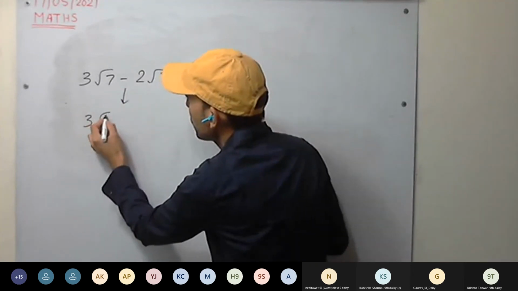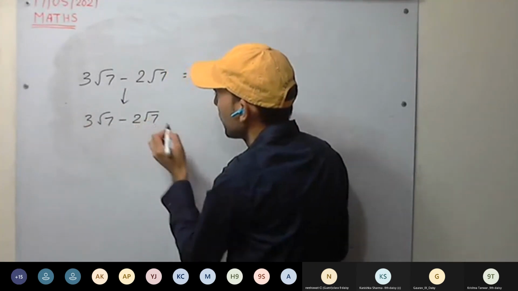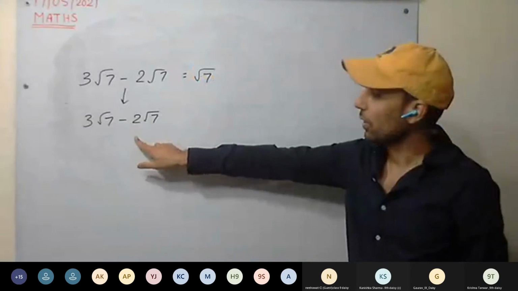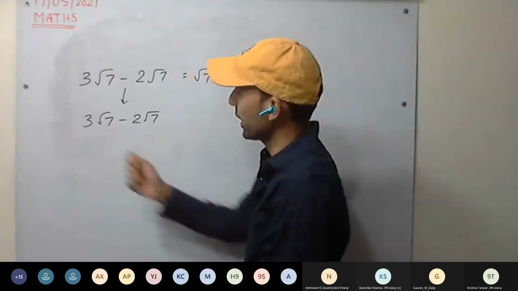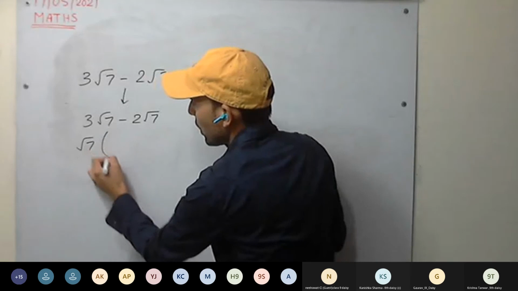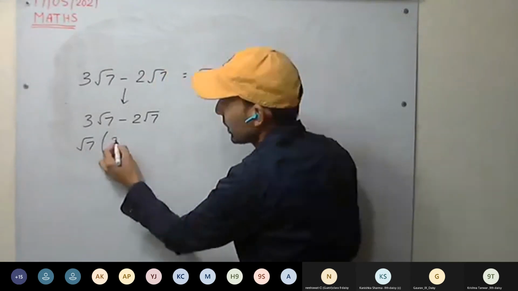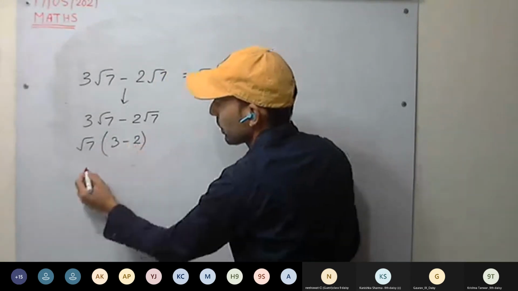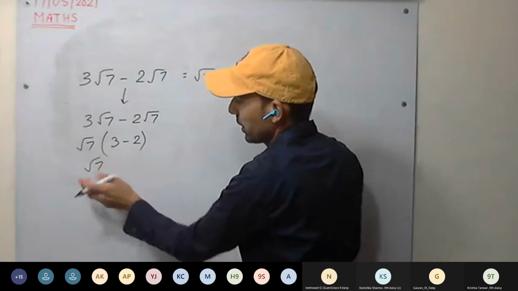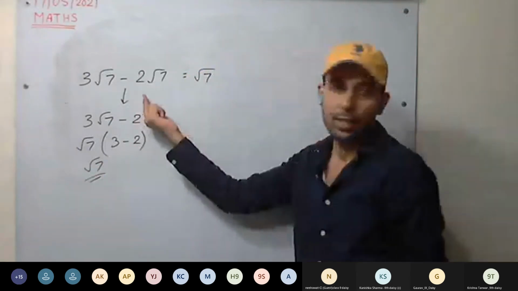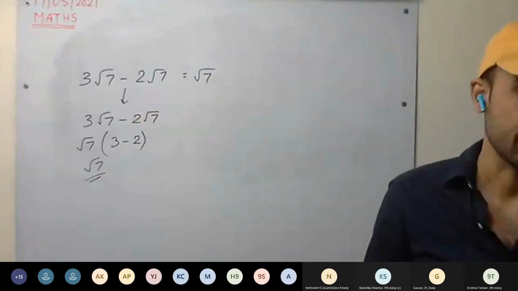Or how to solve? See here, 3 root 7 minus 2 root 7. This is our left hand side. Now what is common? Root 7 is common. We can take out root 7. What will remain in the bracket? 3 minus 2. Root 7 times 3 minus 2, and 3 minus 2 is 1. So we are getting root 7. Left hand side is the same as the right hand side.